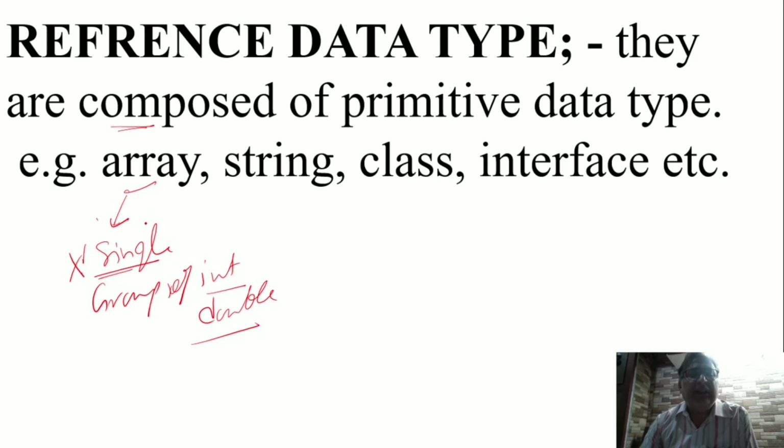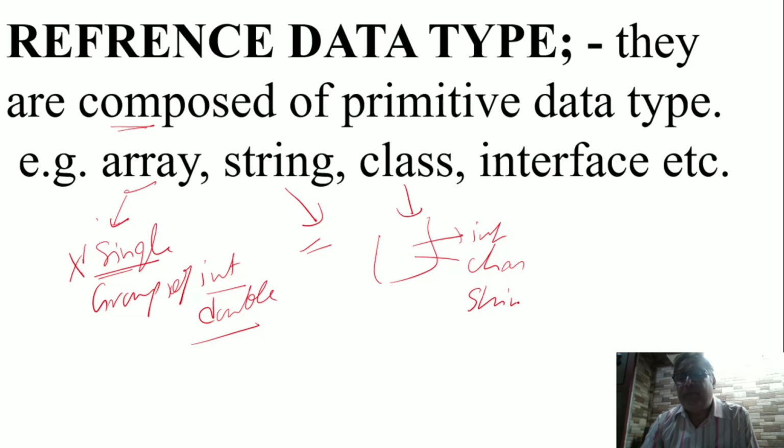So it is not a single thing. That's how we can say it is composed of. String is composed of a group of characters. Class is a group of variables of different data types. Alright. One integer हो सकता है, character भी हो सकते हैं, string भी हो सकते हैं. So in a representation of the class, so many different types of variables can be used.